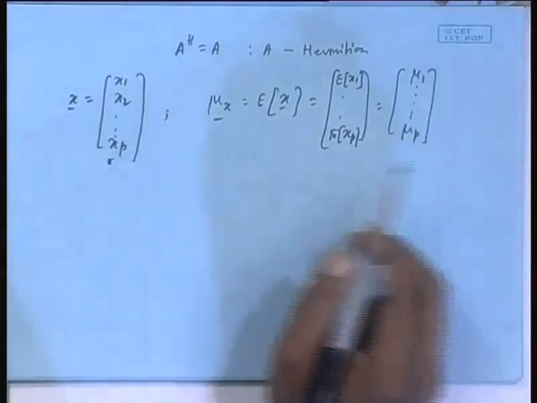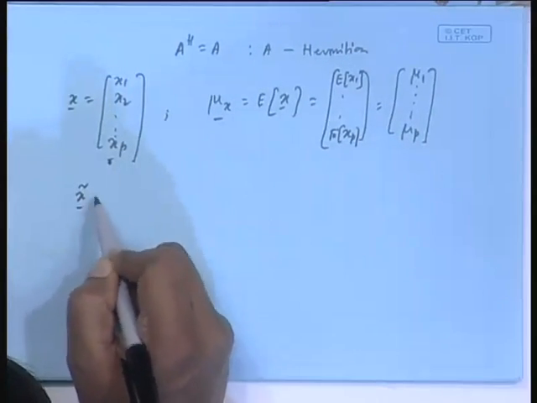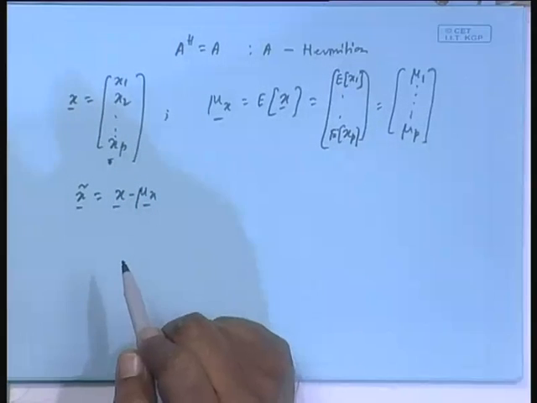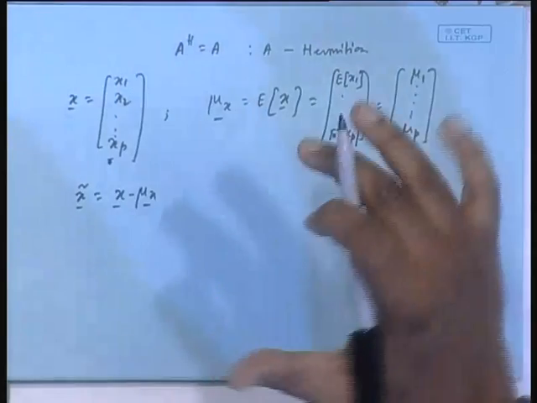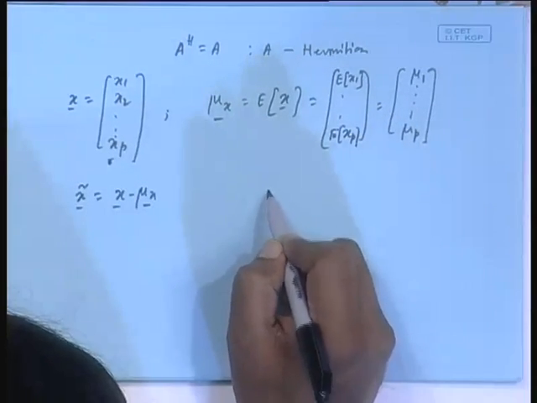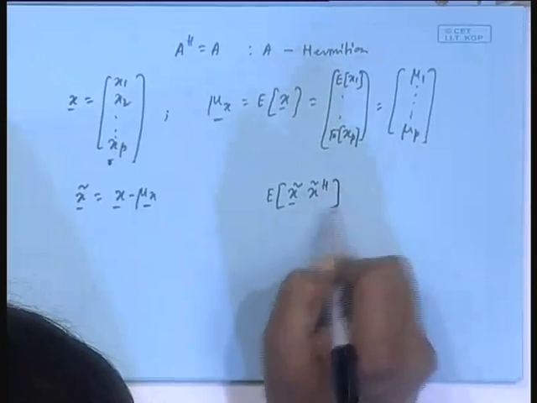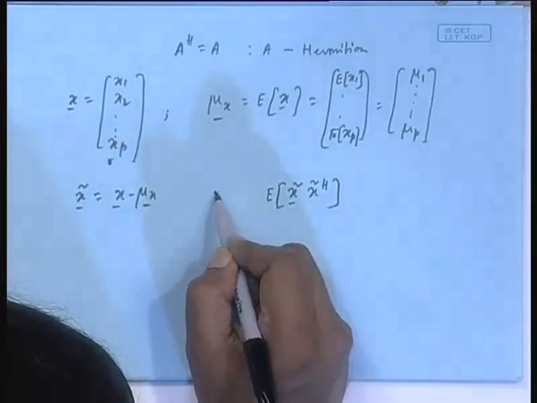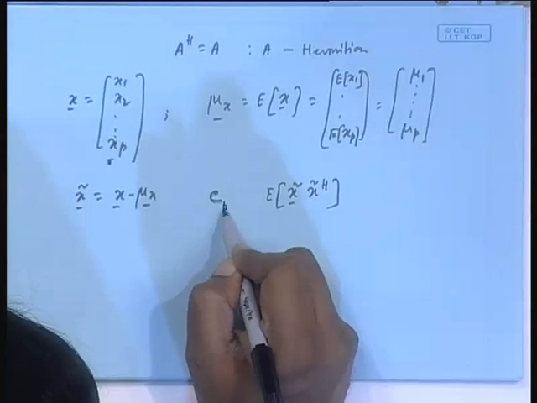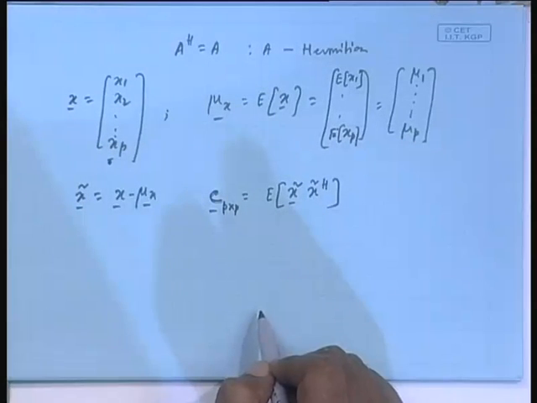And then I said that if you consider the vector x tilde as x minus mu x, it will give only the deviation about the mean. And if you take E of x tilde x tilde Hermitian, I called it the autocovariance matrix C, and you can even indicate C as p cross p to indicate the matrix size.